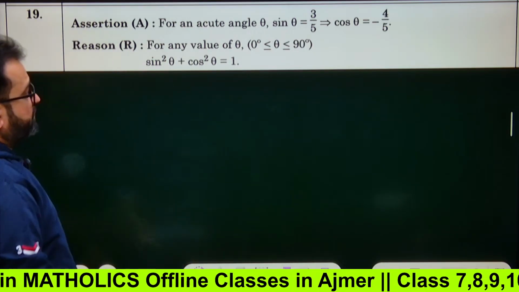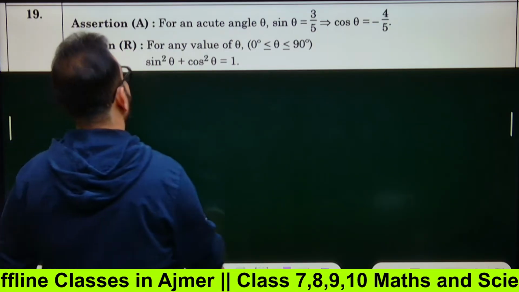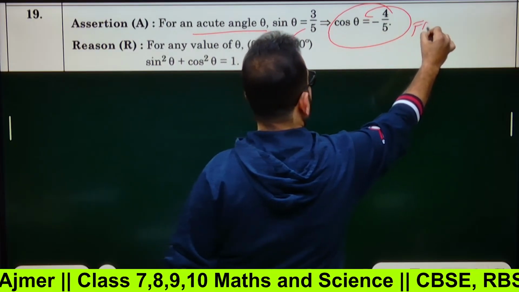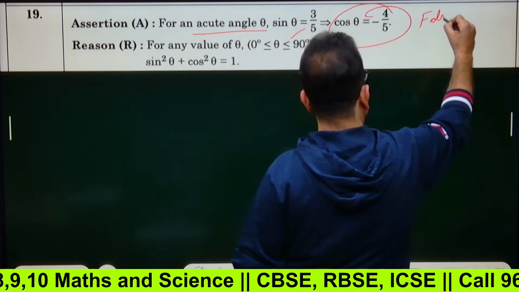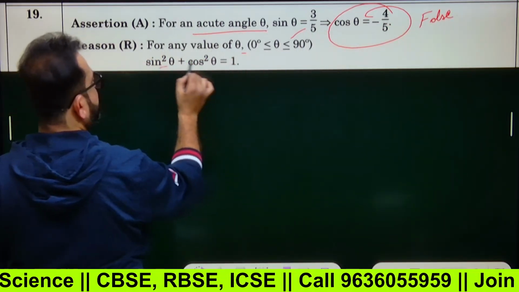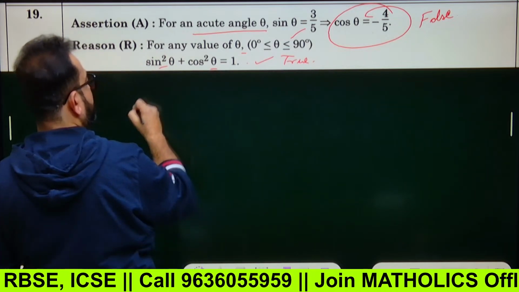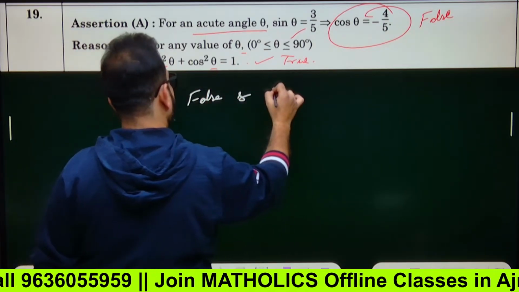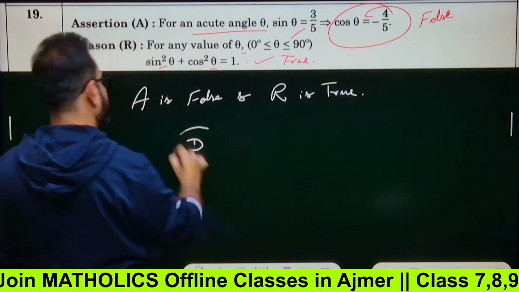So assertion says for an acute angle theta, sin theta is 3 by 5, cos theta is minus 4 by 5. First thing, for acute angle theta, this is true, but this is false. So overall it is a false statement. Value of cos theta cannot be negative. And for any value of theta, sin square theta plus cos square theta is 1, yes, it is true. So we'll write assertion is false and reason is true. That means option number D.